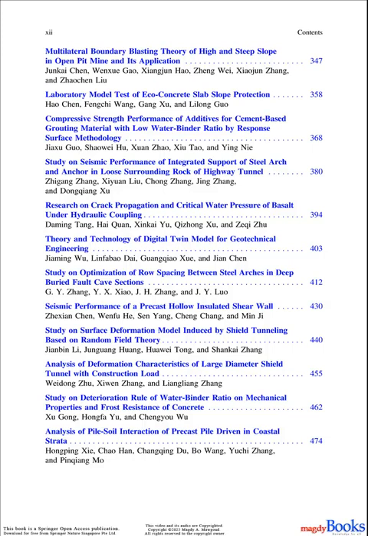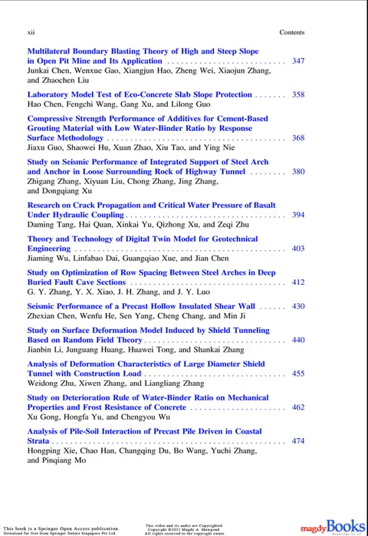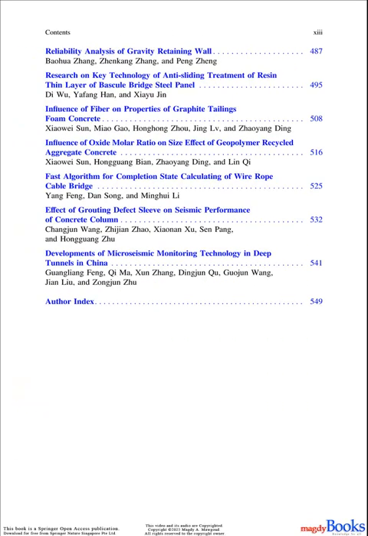42. Study on deterioration rule of water binder ratio on mechanical properties and frost resistance of concrete. Xu Gong, Hongfa Yu, and Chengyu Wu. 43. Analysis of pile-soil interaction of precast pile driven in coastal strata. Hongping Xie, Chao Han, Chongqing Du, Bo Wang, Yuqi Zhang, and Pinchang Mo. 44. Reliability analysis of gravity retaining wall. Baohua Zhang, Zhengkong Zhang, and Peng Zheng.